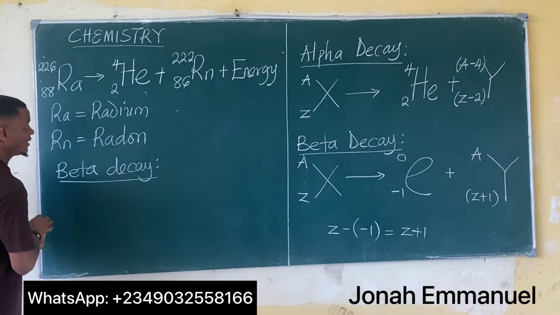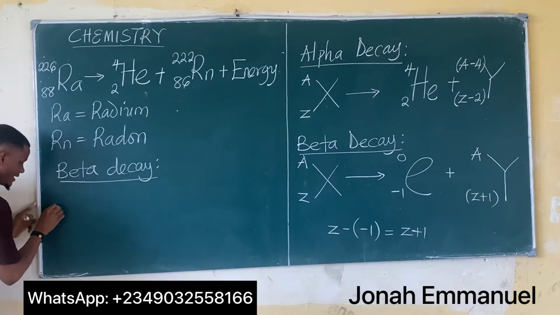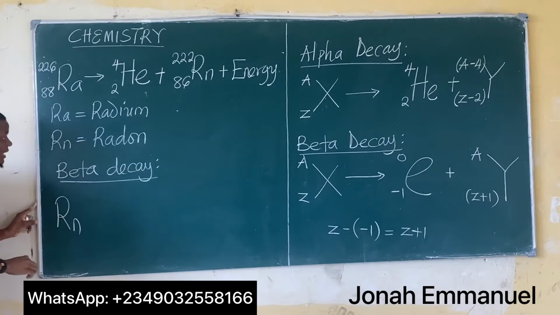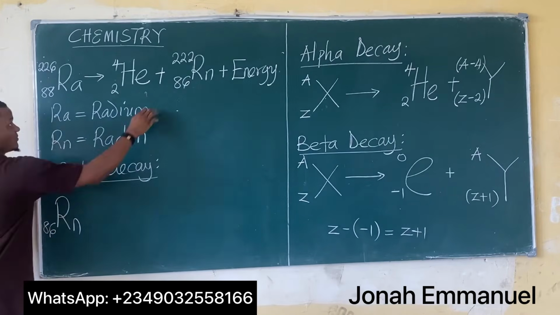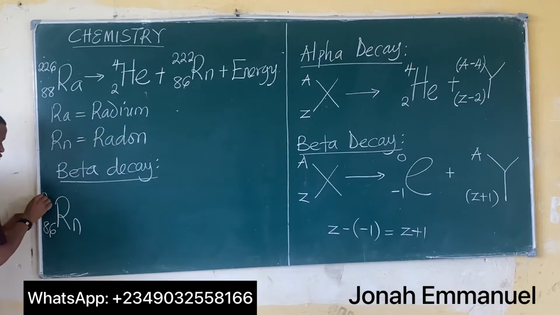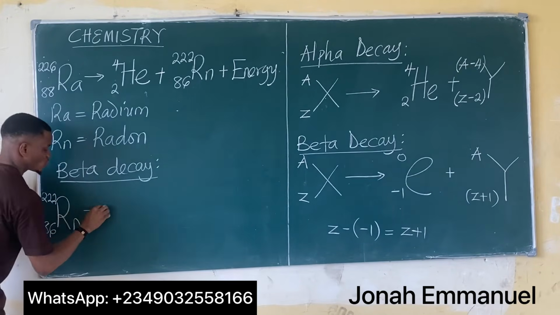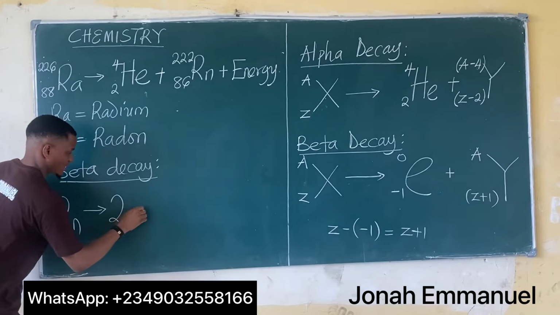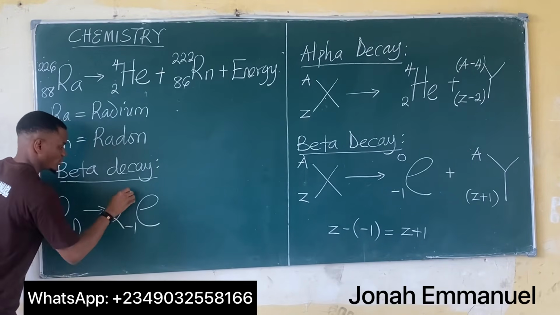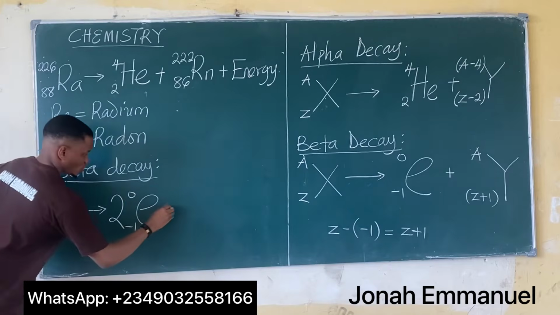So I have radon, that's Rn, atomic number 86, as we see here, and mass number 222. It would emit two beta particles, that's electron, -1 and 0, to produce